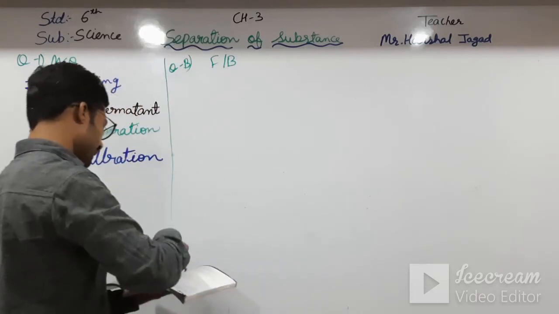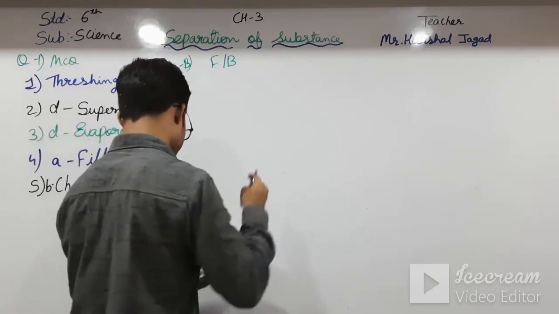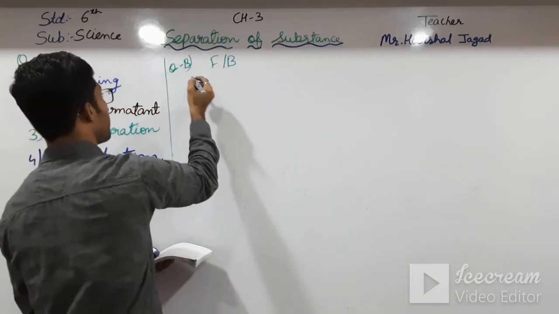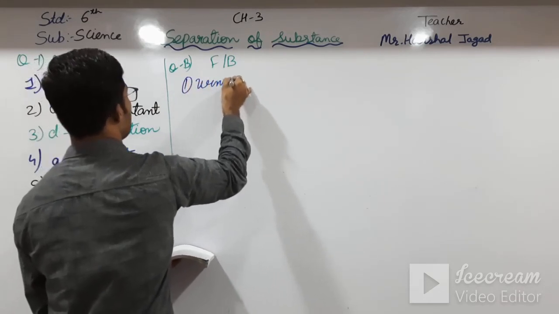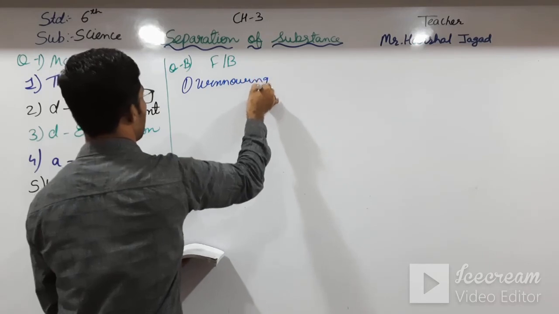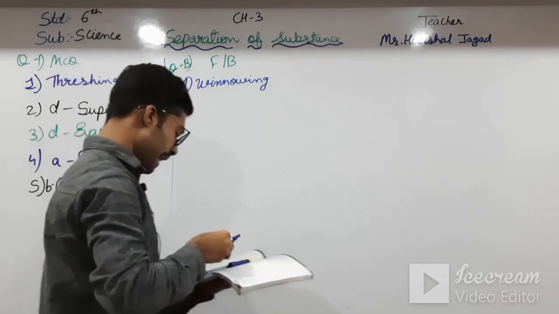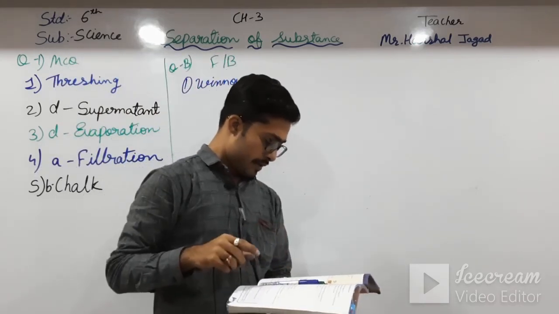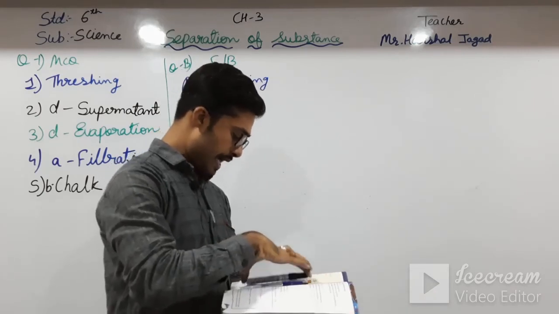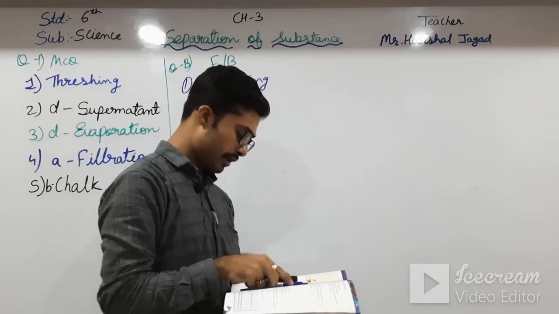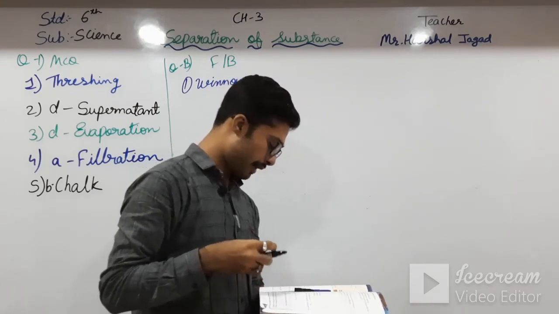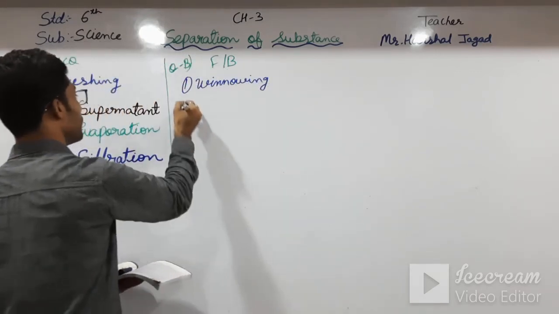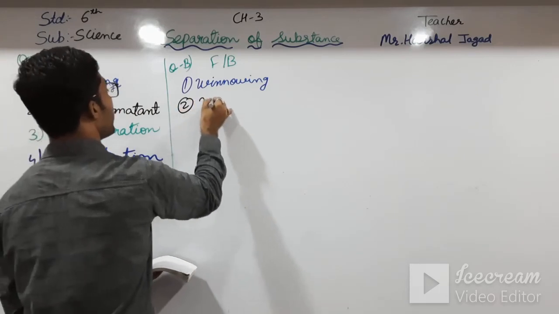Then in that the answer will be winnowing. Second one, dash uses the action of wind to separate the lighter components from the heavier one. So in that also winnowing.